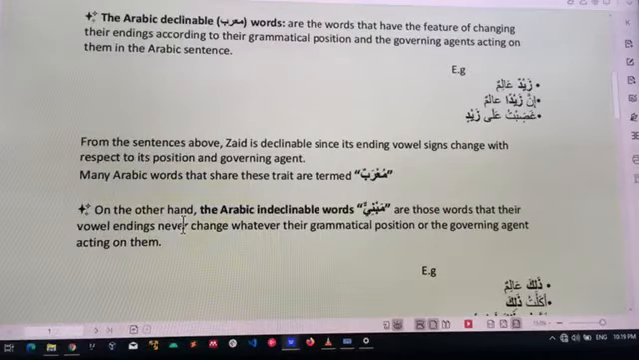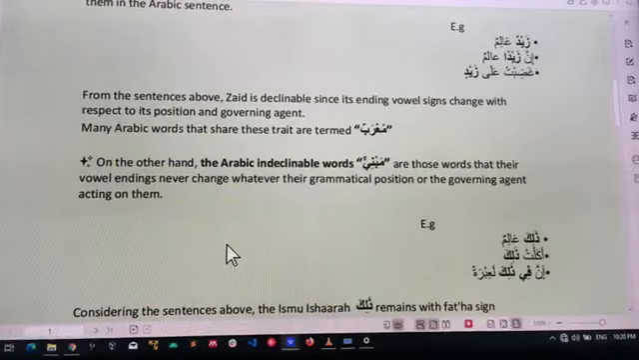On the other hand, the Arabic indeclinable words are referred to as mabniyu. They are those words whose vowel endings never change, whatever their grammatical position or the governing agents acting on them. So words whose end parts will permanently never change, we call them mabniyu, irrespective of the position and of the governing agents acting on them. For instance, we have zalika.